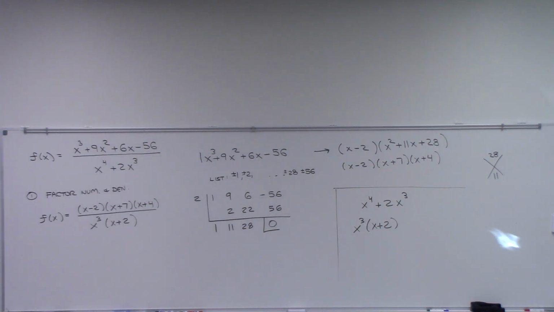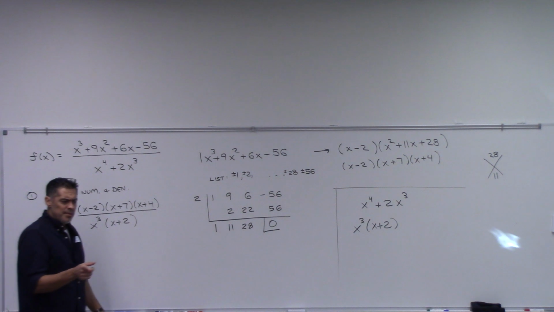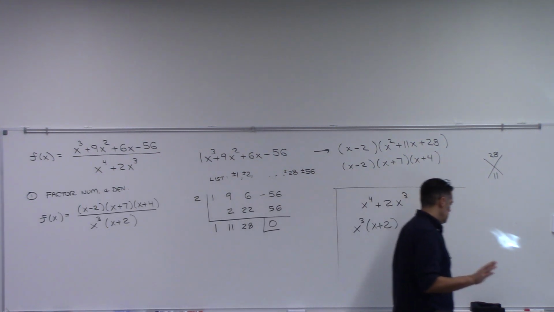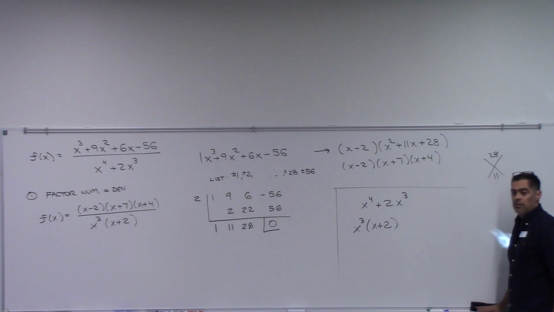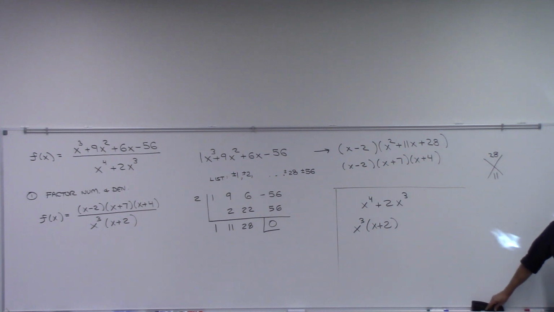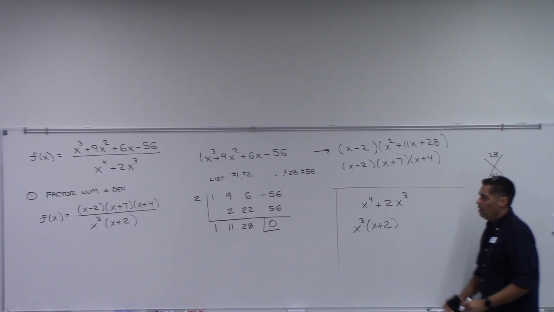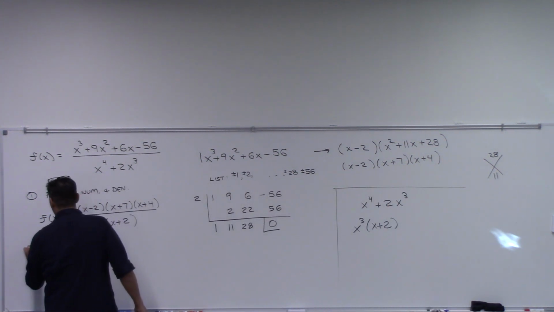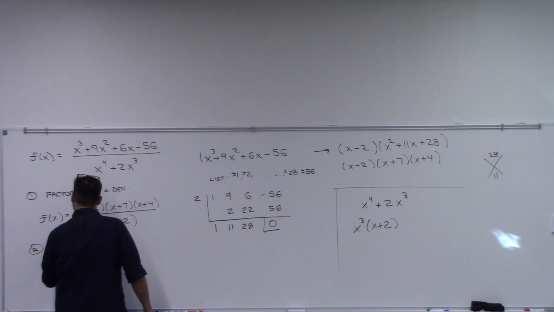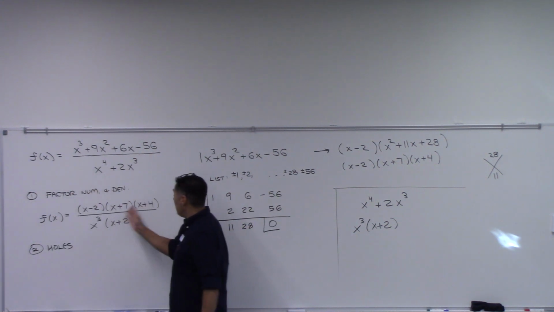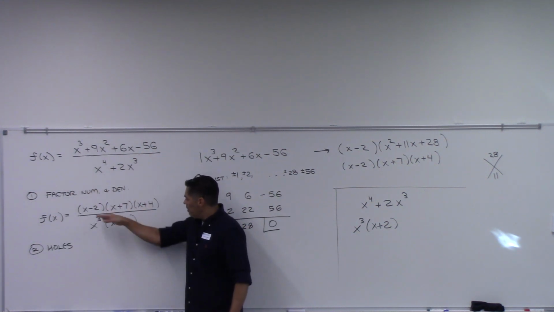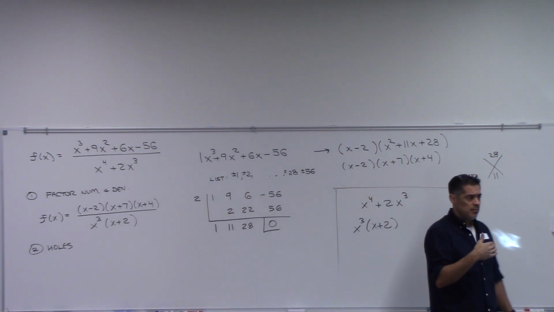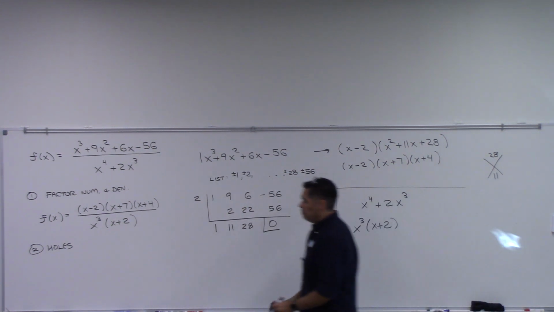Okay, now, that's step 1. What does step 1 say? Factor. So what's step 2? Holes, okay? Do we have any holes? Well, what am I looking for? If any factors cancel out. Yeah, if I have any common factors, right? Or is there anything that cancels? And by looking at that, do y'all see there's nothing that cancels? Right? So no holes. That's good.